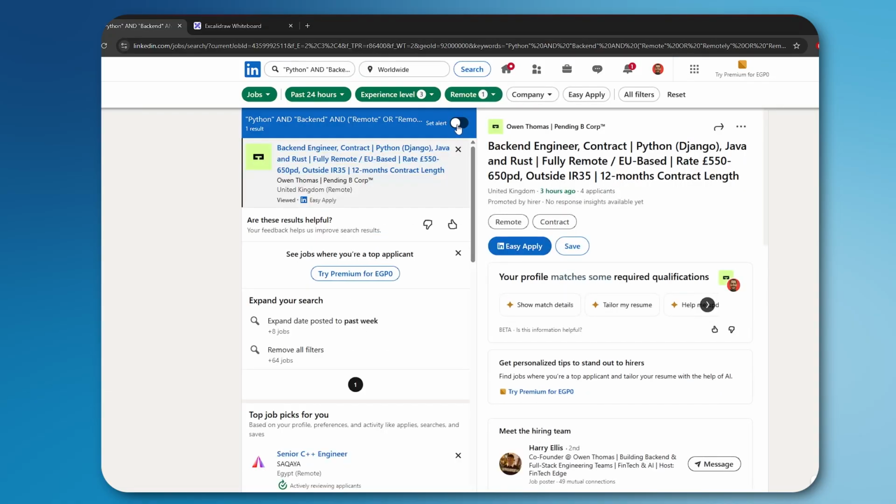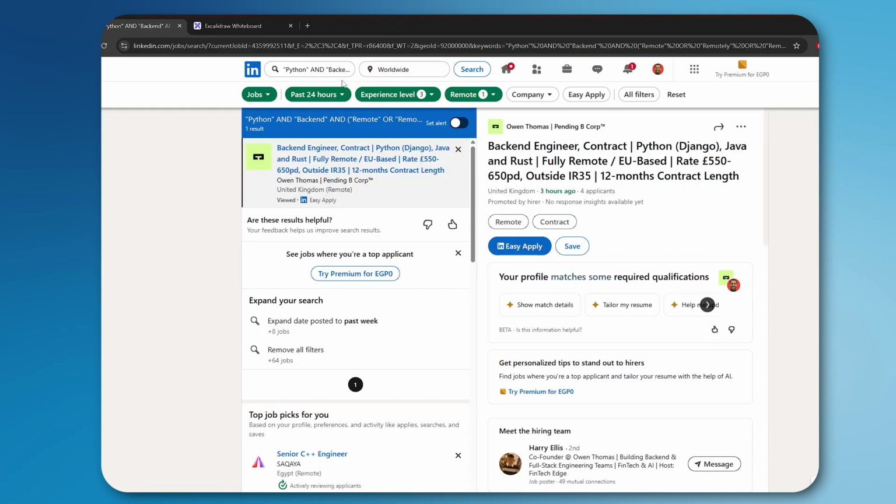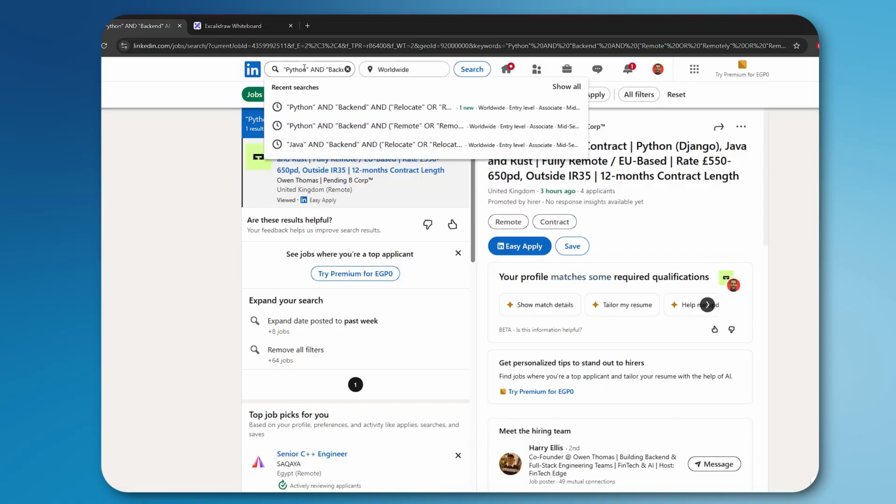And we now need to set an alert. This alert is going to email you every single day with the past 24 hours' jobs. This is the most important, a crucial point. Why? Because it gives you recent jobs that you can apply for based on the search criteria that you have added. And this is basically up to whatever imagination you can think of.